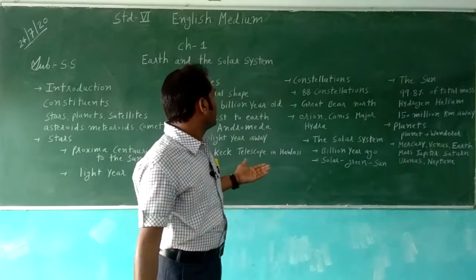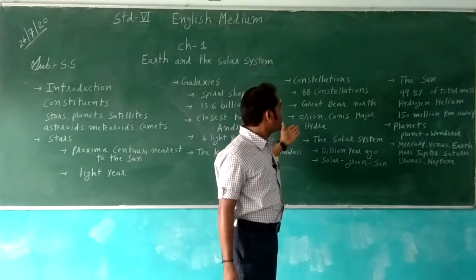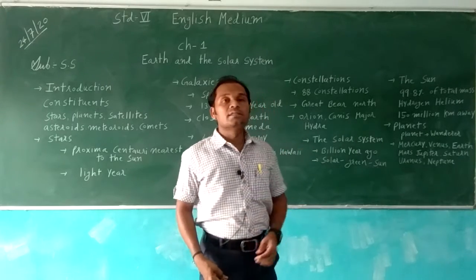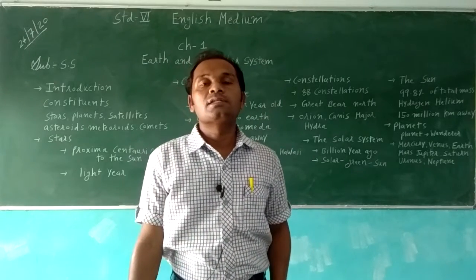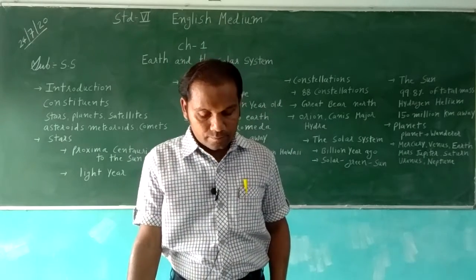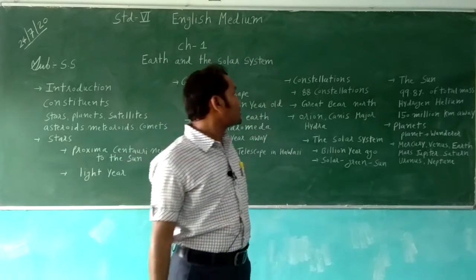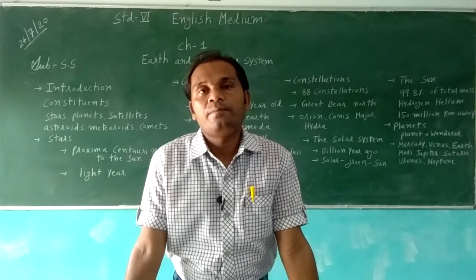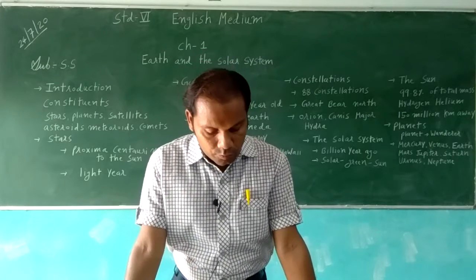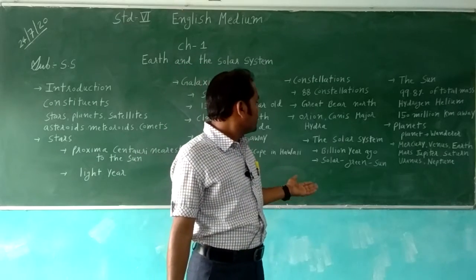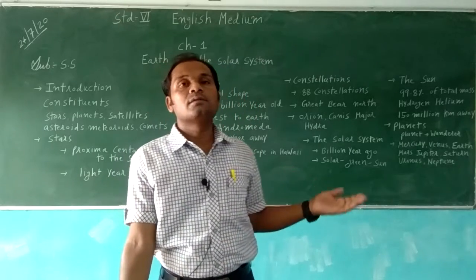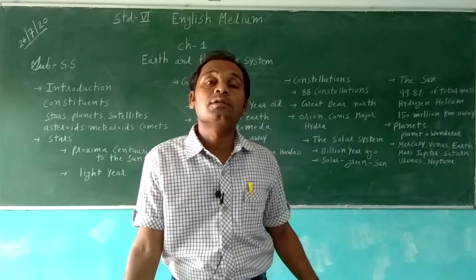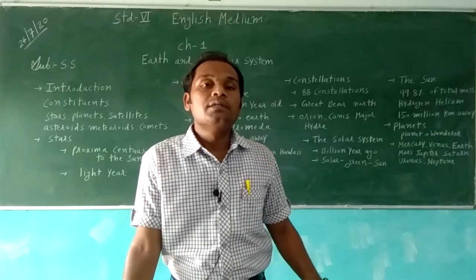Some other well-known constellations are Orion, Canis Major and Hydra. These are other major constellations in the universe. Then we will see the solar system. The sun and its family form the solar system. It is believed that the formation of the solar system happened billions of years ago.